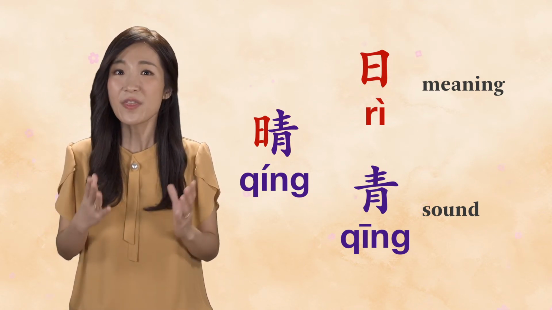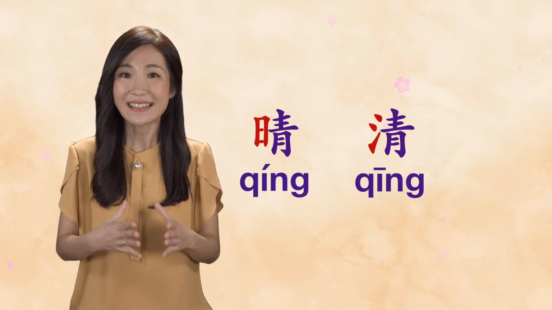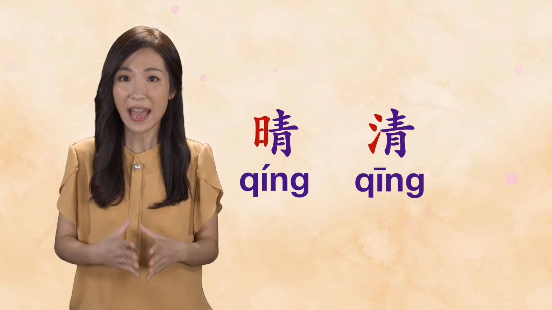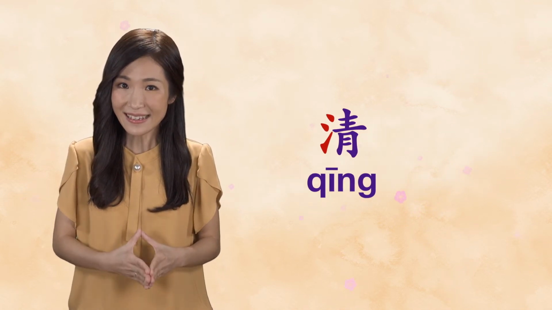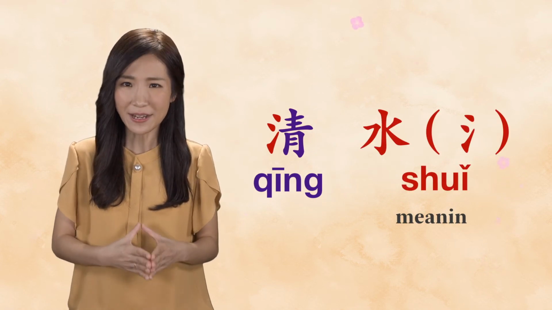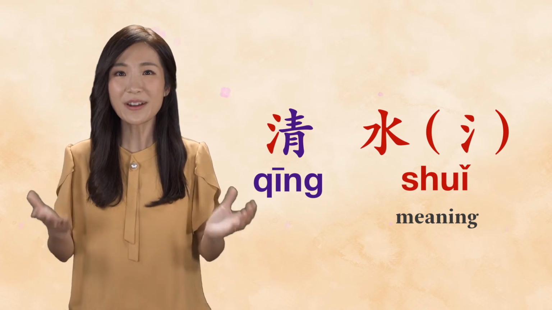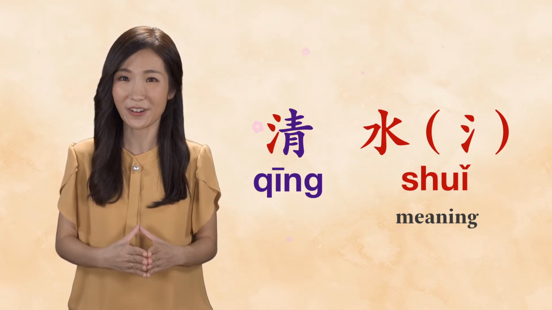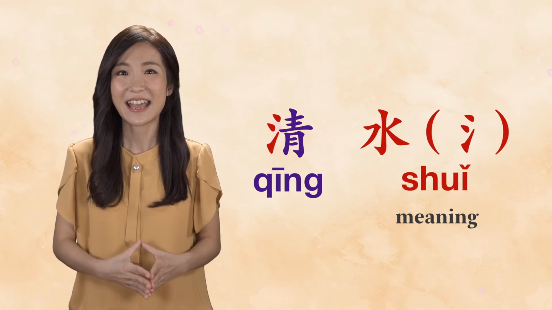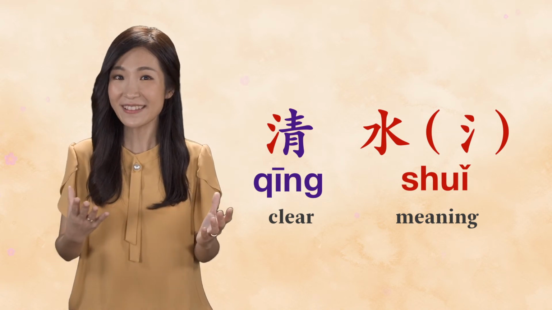Let's compare the character 晴 to the character 清. Both have the same phonetic radical, but 清 has the semantic radical 水, water. And sure enough, its meaning is related to water. 清 means clear, just like water itself.